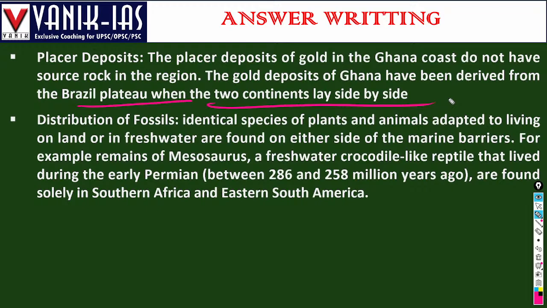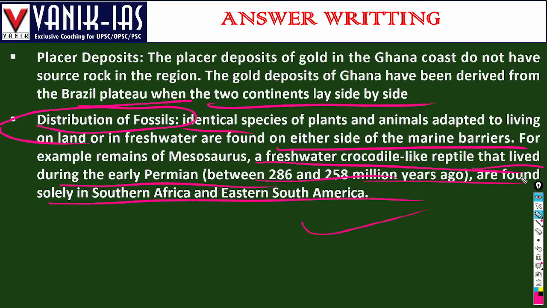Distribution of fossils. Identical species of plants and animals adapted to living on land or in fresh water are found on either side of the marine barriers. If we see the distribution of fossils, we can say that the continents are linked. A freshwater crocodile-like reptile that lived during the early Permian, between 280 and 250 million years ago, is found solely in southern Africa and eastern South America.